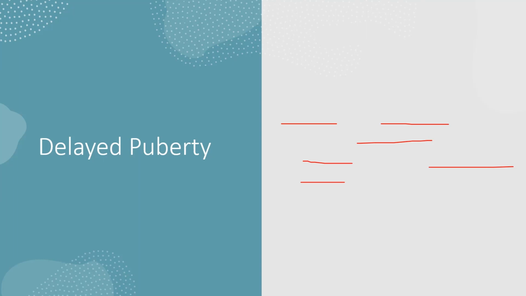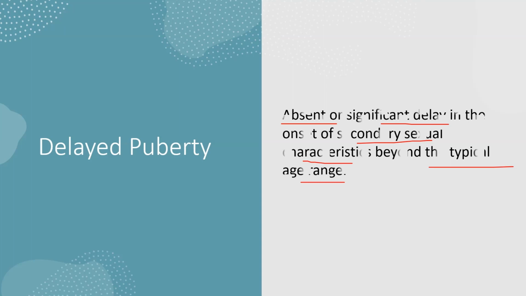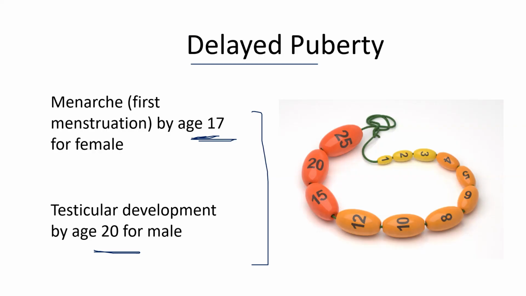Then another condition is also there, that is delayed puberty or no puberty. Some conditions have no puberty. Delayed puberty, or no puberty, is the absence or significant delay in the onset of secondary sexual characteristics beyond the typical age range. If the delay occurs in puberty, this condition cannot be considered pathologically delayed until specific age markers are reached.